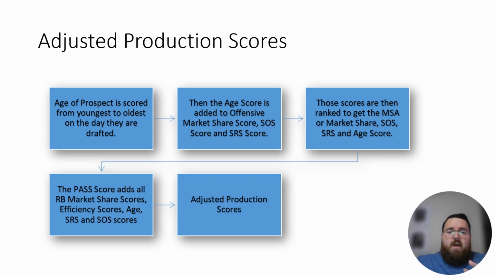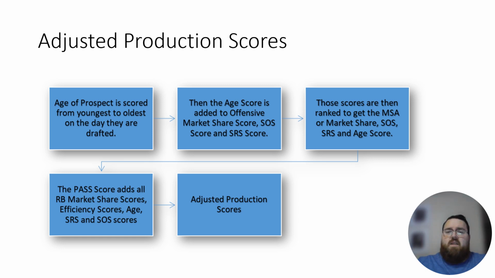Going to adjusted production scores, adjusted production takes the age of a prospect, his market share score, strength of team, strength of schedule, and those other sort of metrics to give you an MSA rating. And then the pass score, it takes all of the market share scores plus efficiency scores to give you kind of like a total overall metric for it. Essentially, the pass score is like the gumbo metric. You take everything, throw it in the pot, and it gives you a number.